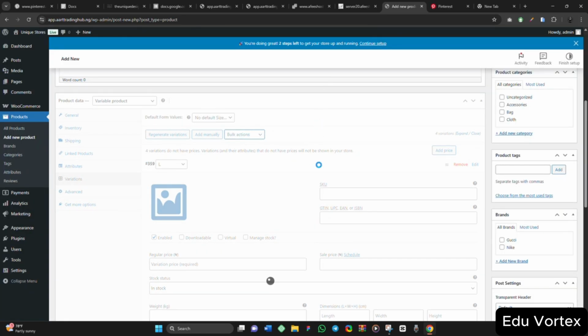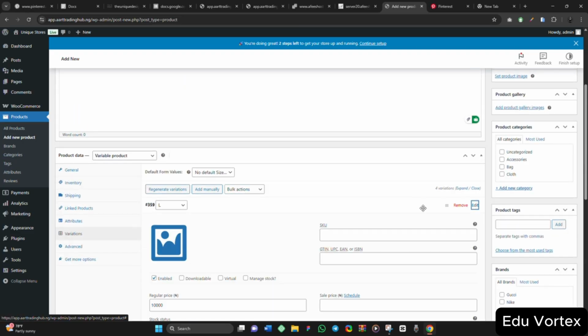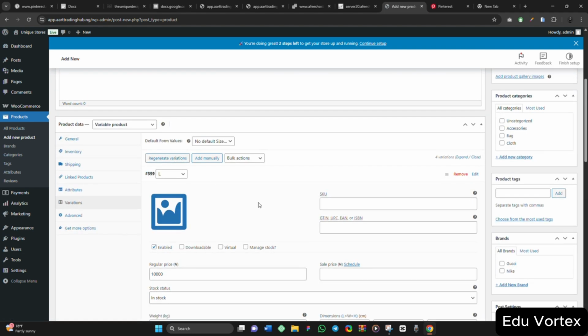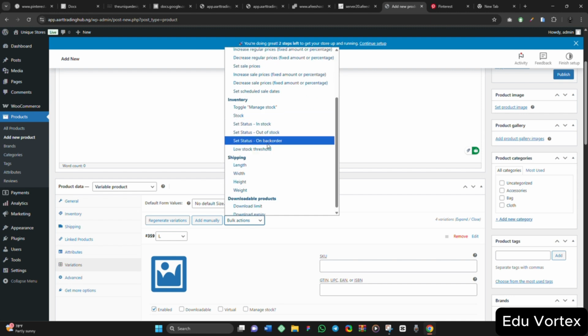So we will now start checking it one by one. You will notice that the price would have already been there. For this, you see the price is already there, because we used the bulk action option. And you can select image. For example, if it is color variation, color blue, color green. Now for this case, maybe it is color green. If you want to upload the particular bag that is color green, you put the image here, and the number of it in stock. And for this bulk, you can do a lot of things. This is the status. This is decrease regular prices, set sales price, increase sales price fixed amount. You can do a lot of things here.